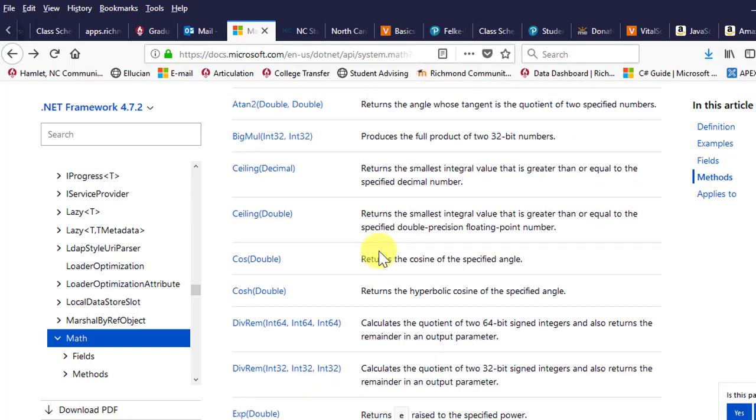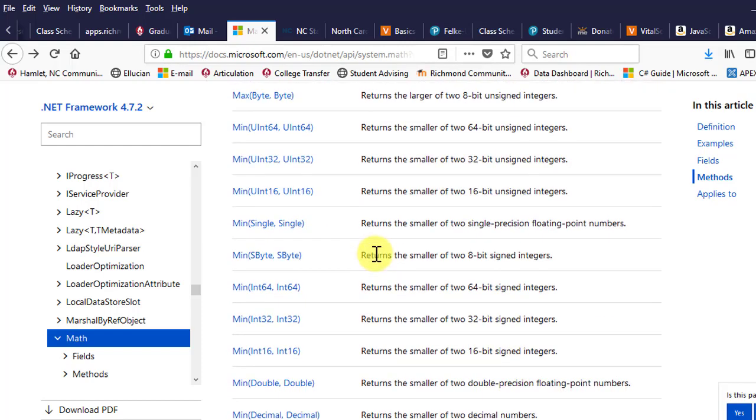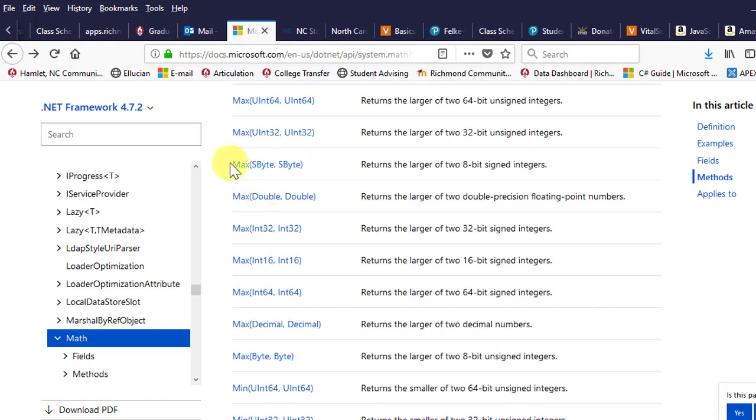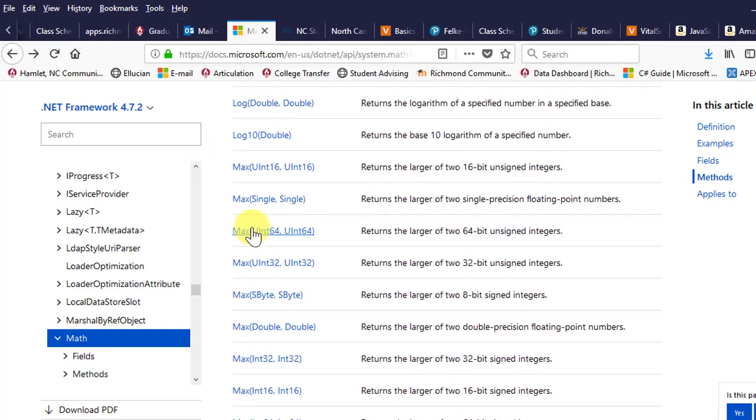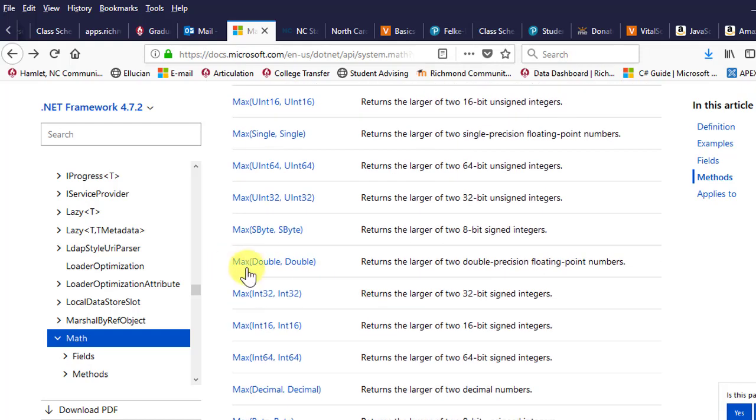But all these methods are available, if you want to find the absolute value of something. Let's go to, well, max. How about max? So we want to find the maximum value between two. I have the worst time seeing up there. All right, so here's max. Notice how many versions of max there are. So these are what are called overloaded methods.